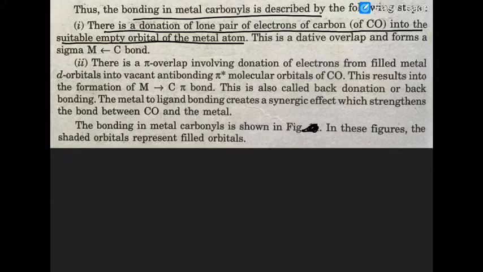So I am repeating once more for bonding in metal carbonyl. There is a donation of the lone pair of electrons of carbon monoxide into the empty orbitals of the metal atom. The sigma star 2s electrons are donated to the metal.